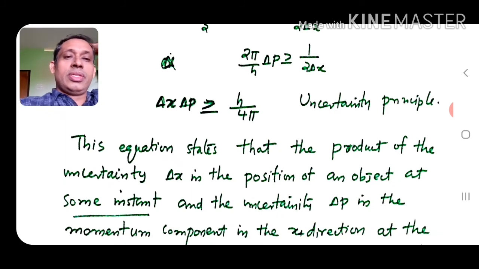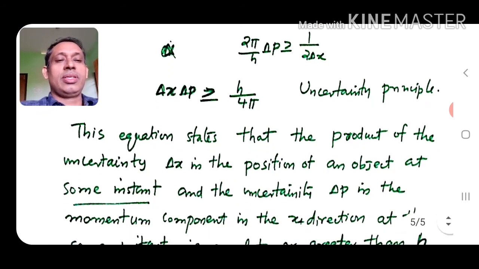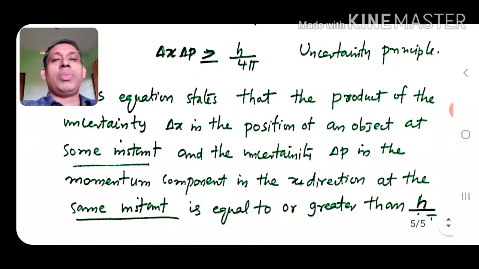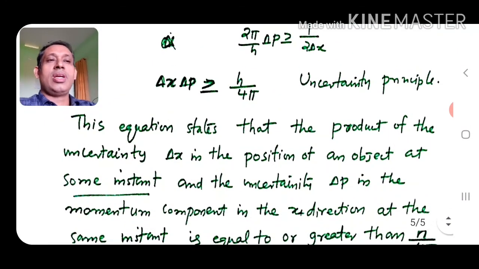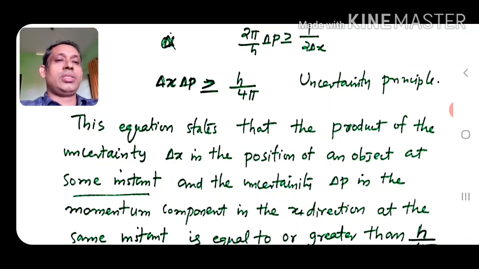And this equation states that the product of the uncertainty delta x in the position of an object at some instant and the uncertainty delta p in the momentum in the x direction at the same instant is greater than or equal to h by 4 pi. So this is our uncertainty relation, delta x delta p greater than or equal to h by 4 pi.